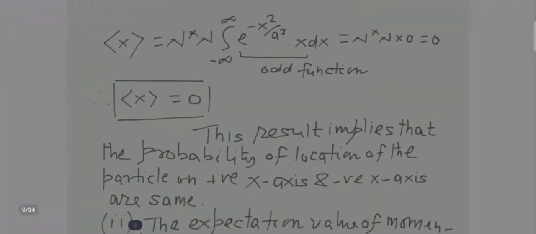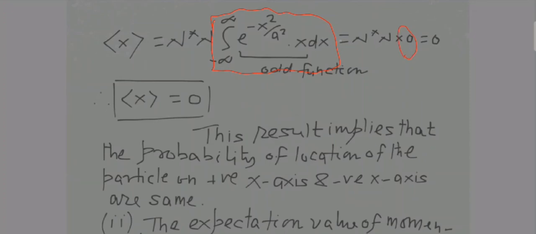Expectation value of x is equal to the integral from minus infinity to infinity of ψₙ* ψₙ... e to the power minus x square over a square, times x dx. I have already told you that the integration of this term comes out to be equal to 0. This was already told to you in some single digit lecture, lecture 7 or 8, I think. This function is basically an odd function, so its value will be 0.